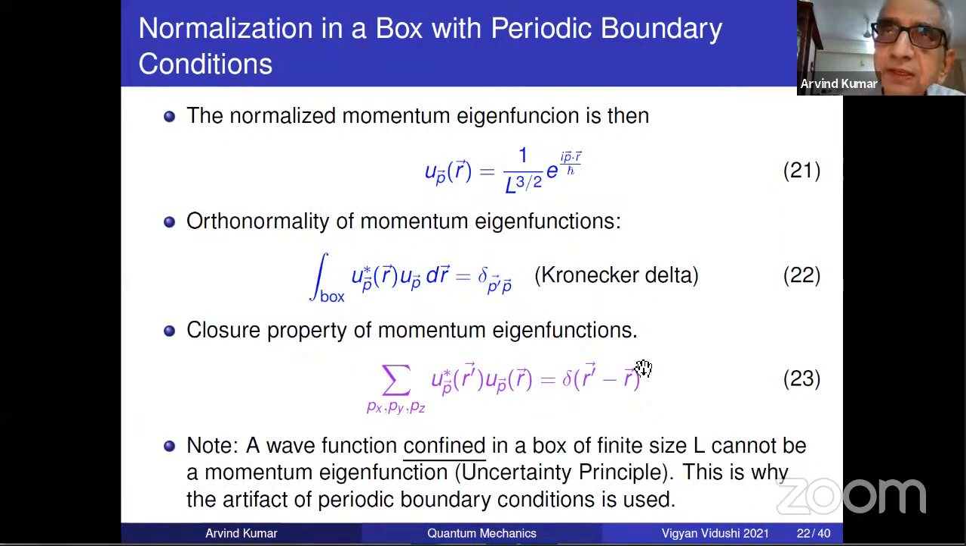Is there any property which needs to be satisfied for a physical quantity to be called an operator? It should be a linear Hermitian operator. That's all. It should be a linear Hermitian operator. That's all.